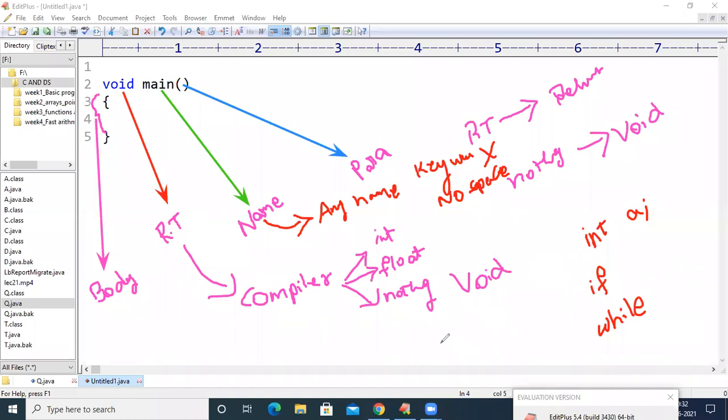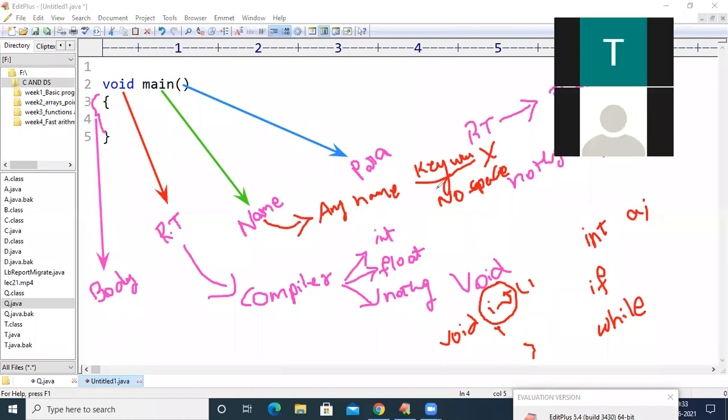So we cannot use void space int like this, because the second part of the method is the name of the method, and the name of the method should not be a keyword. There are some words which are reserved by the programming language in order to do programming. Those reserved words are called keywords. Okay, I think it is clear. So the name can be any name, but it should not have any spaces, and it should not be a keyword of the programming language.